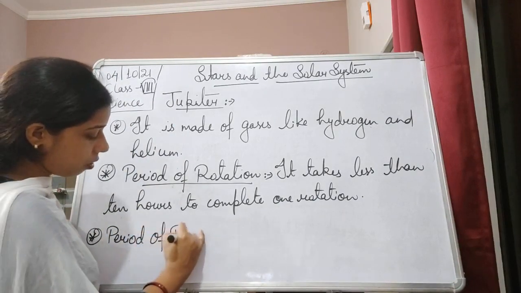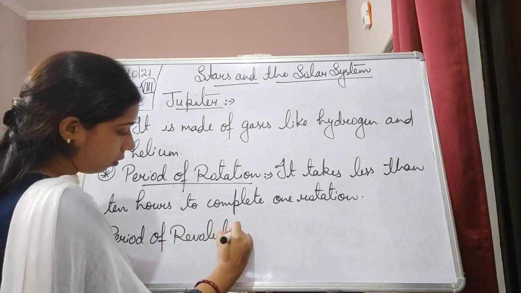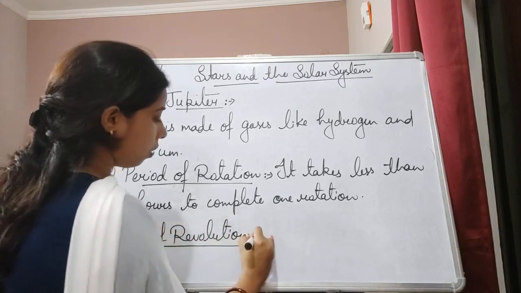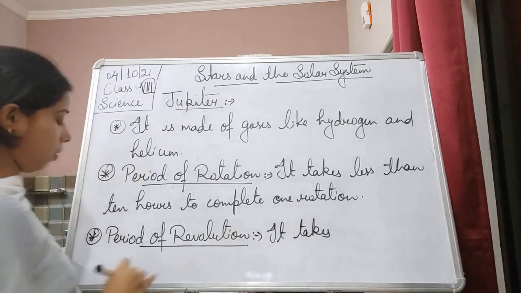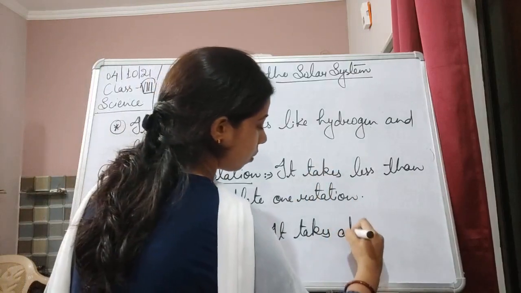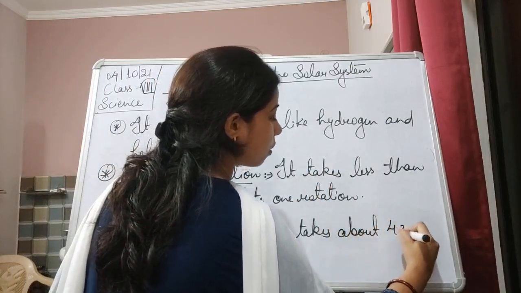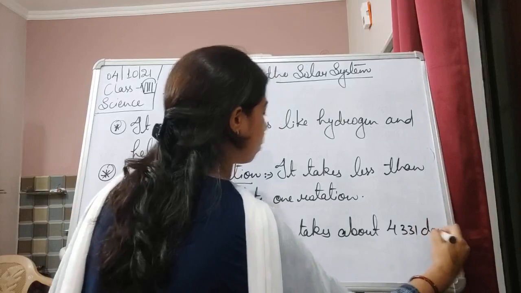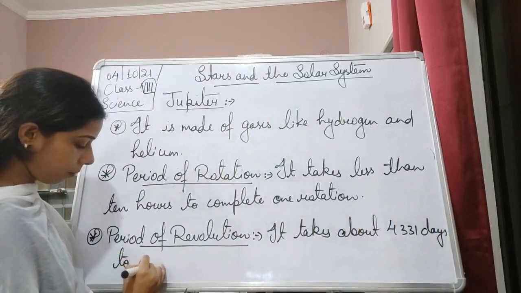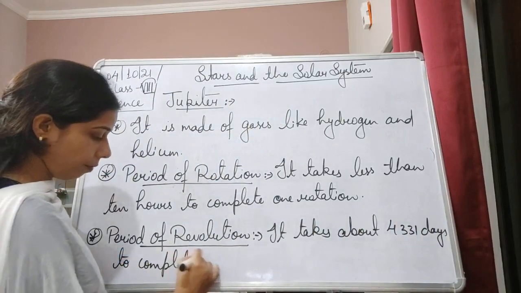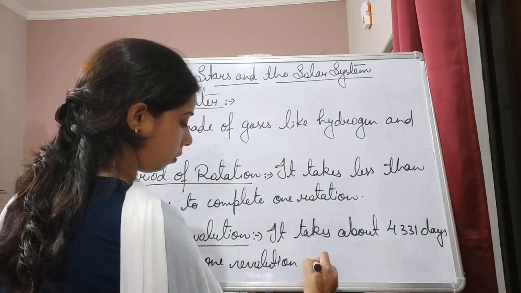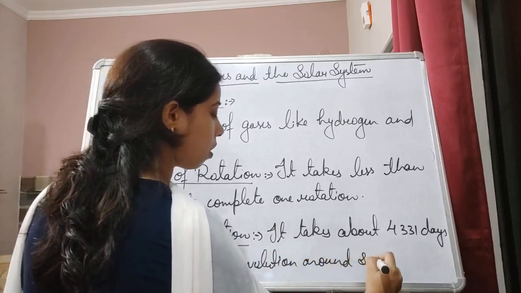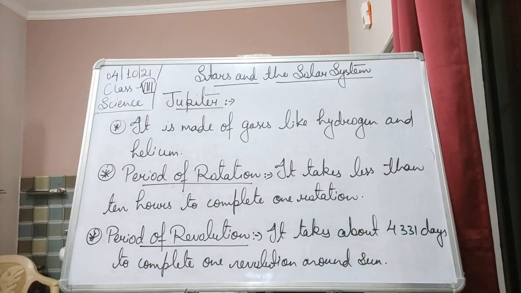Period of revolution: it takes about 4,331 days to complete one revolution around the sun. This is the period of rotation and period of revolution of Jupiter.